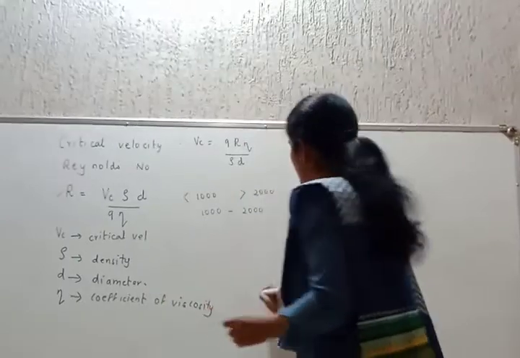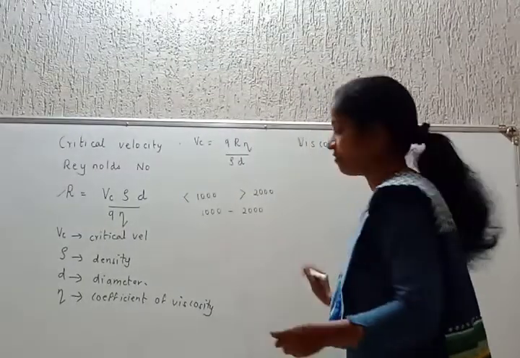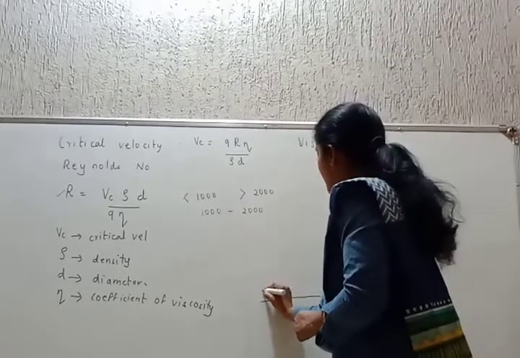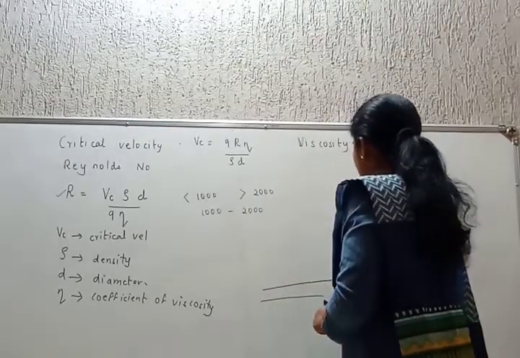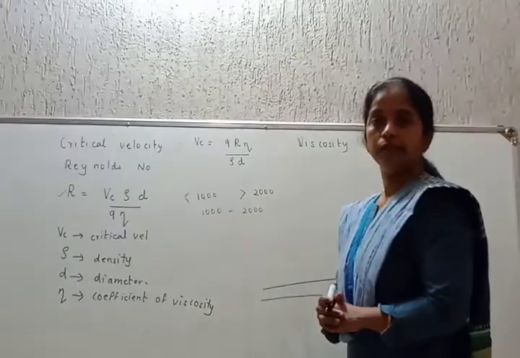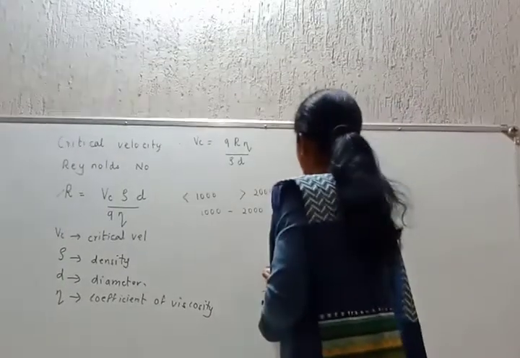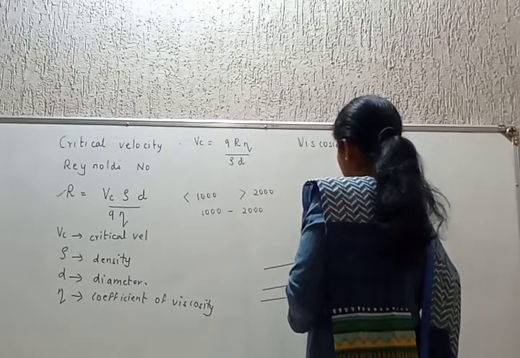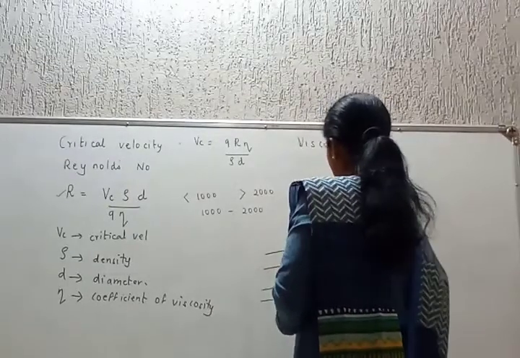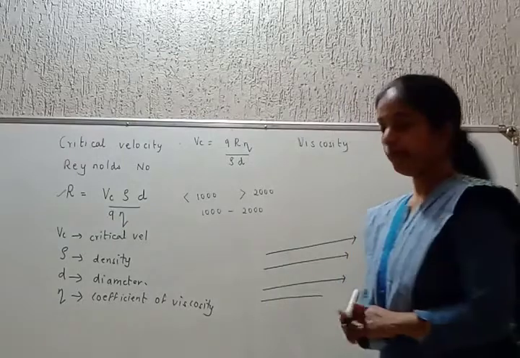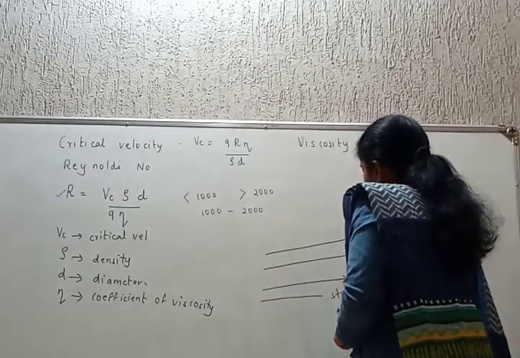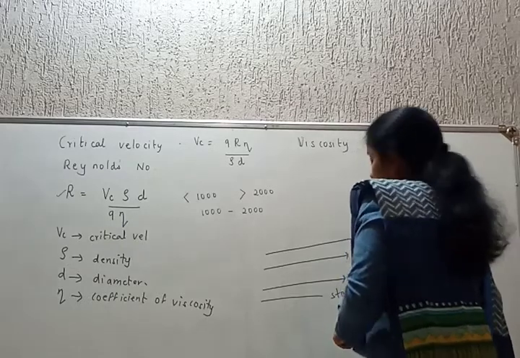It's like this, students. Say there is flow of river water. This is the bottom of the river. This is the stationary layer of the river bed.